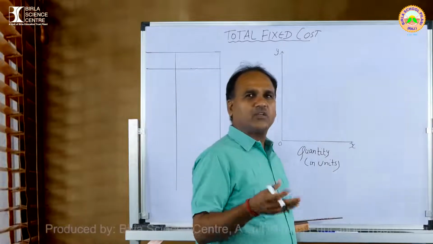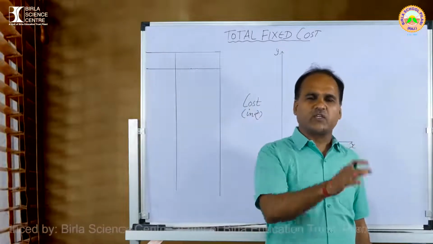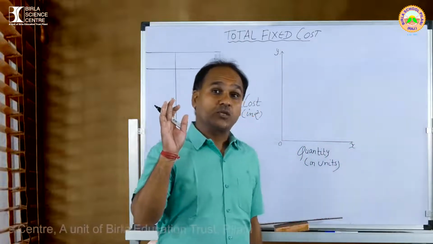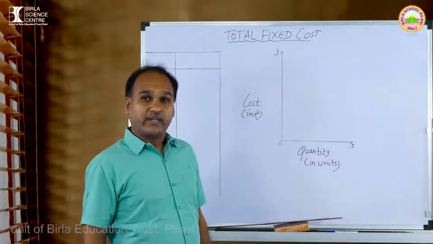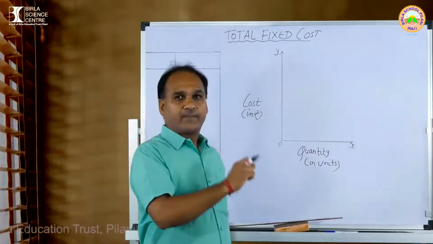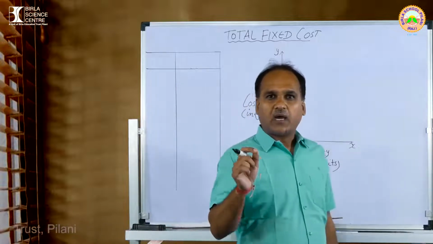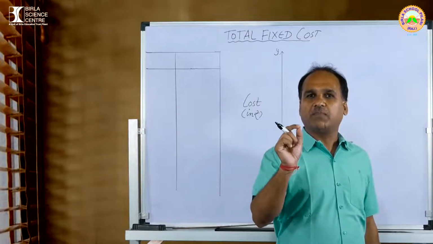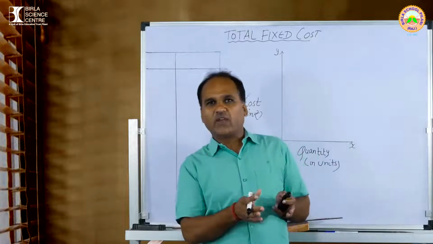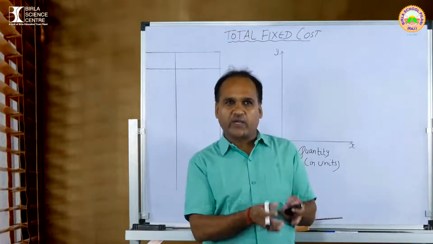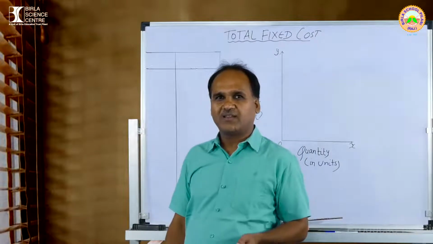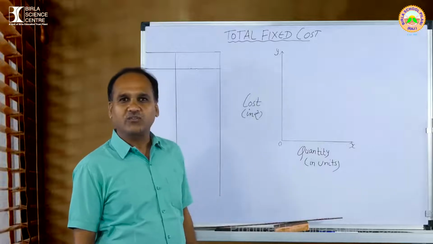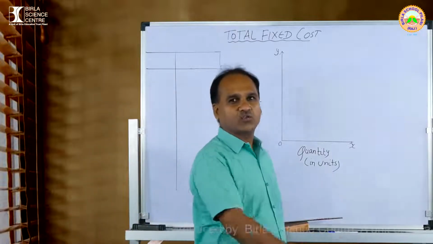Next year you have 500 students. Third year your students increase up to 1,000. Now see, your rent is fixed up to 5 years. What is the rent? 40,000 per month. So whether you have a strength of 100 students or 400 or 500 students, it will not matter. Why? Because your cost is fixed.